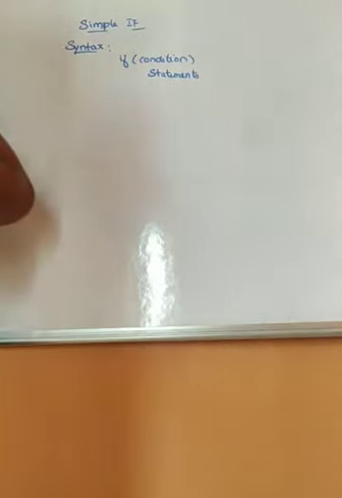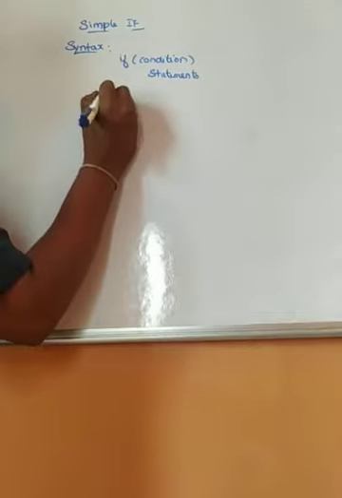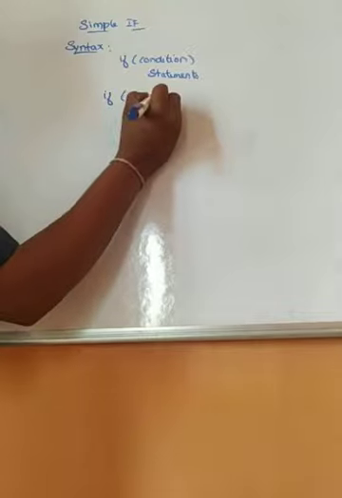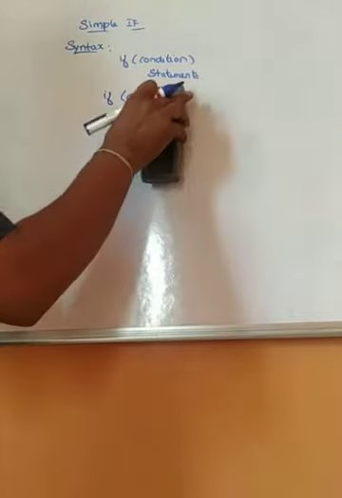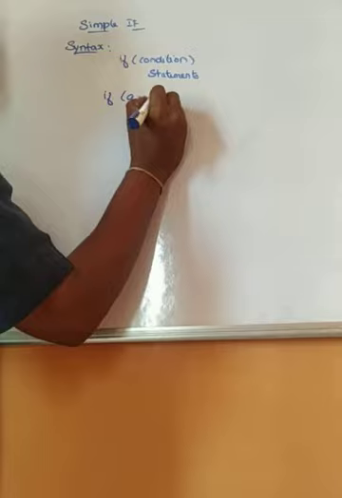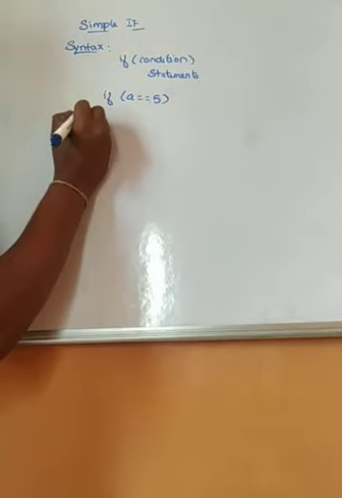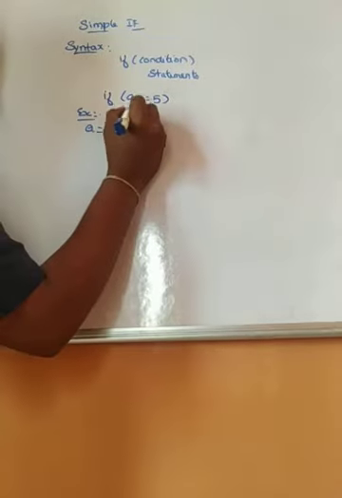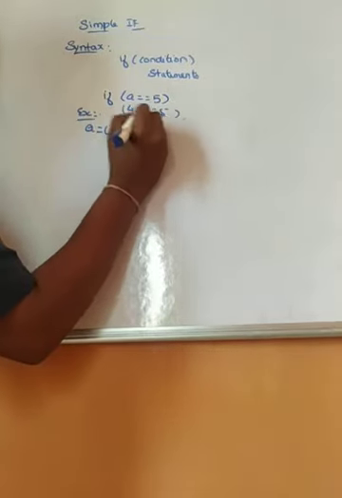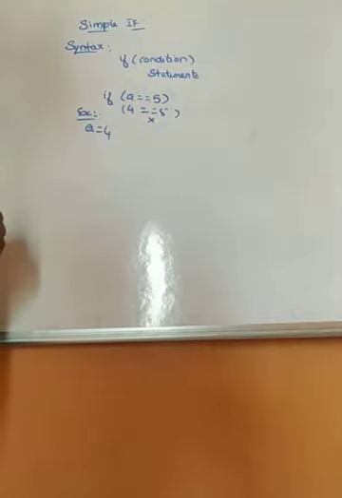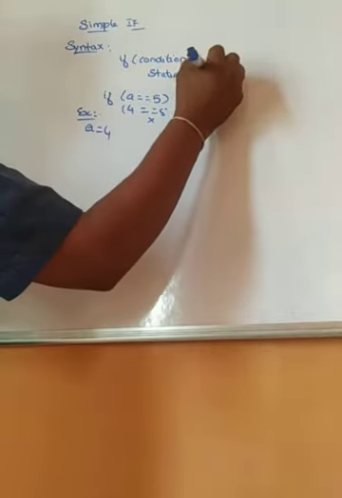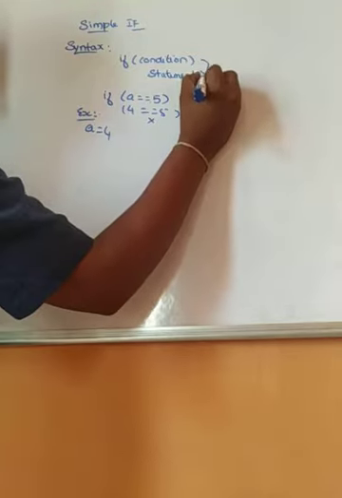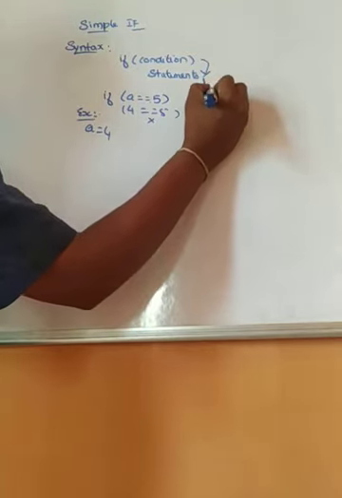This is the syntax. Suppose I give if a equal to 5. This is one condition. Like I told you, a double equal to 5 means I'll be checking whether the value of a is equal or not. For example, I give the value as 4. So 4 equal to 5, my condition fails, so it won't execute the statement. When the condition is true, the statement will be executed. When the condition is false, the statements after this will be executed.